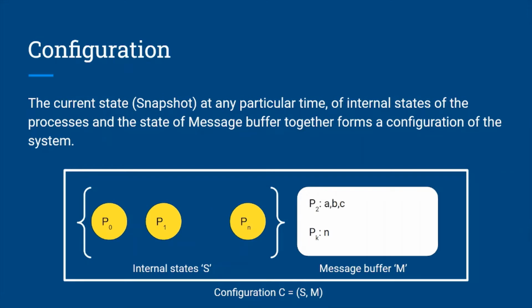A configuration is a global view of the processes and the message buffer at any particular moment. In this case, we can see that there are different processes and their internal states are recorded, and at the same time we have this message buffer and its current state. So these together form the configuration of the system at that particular moment.